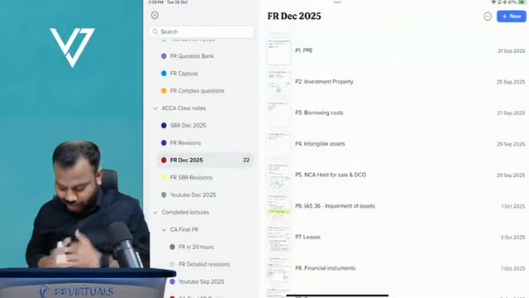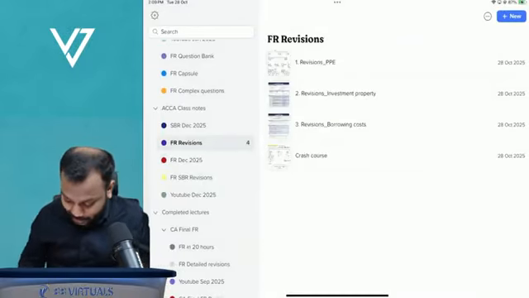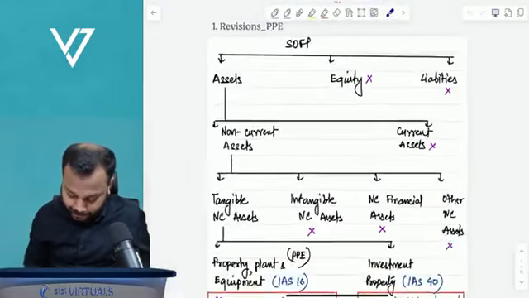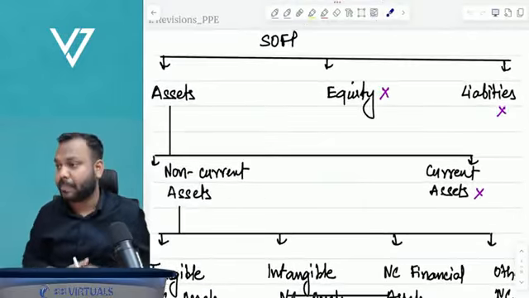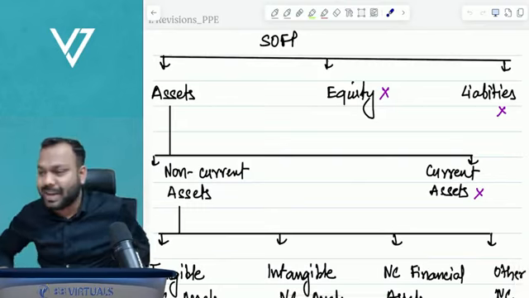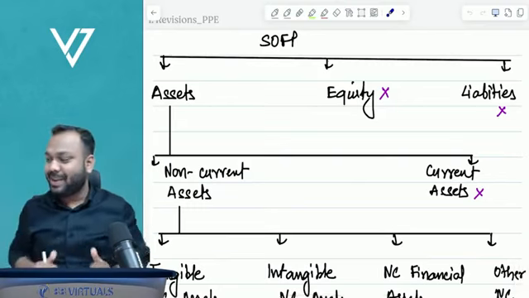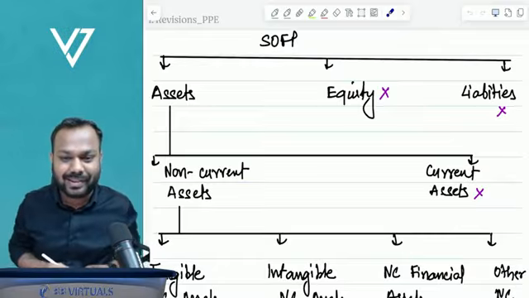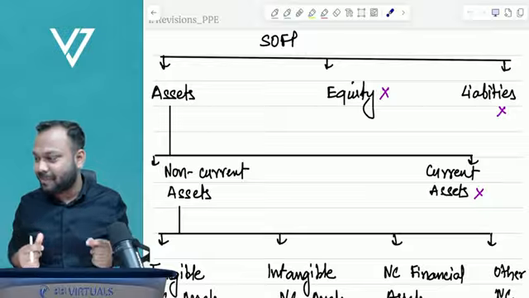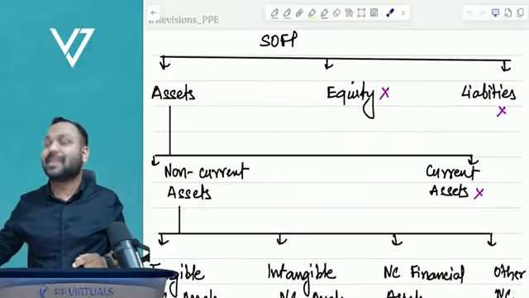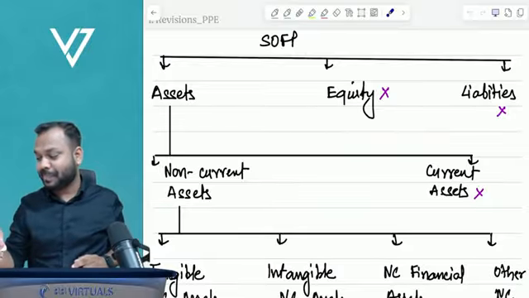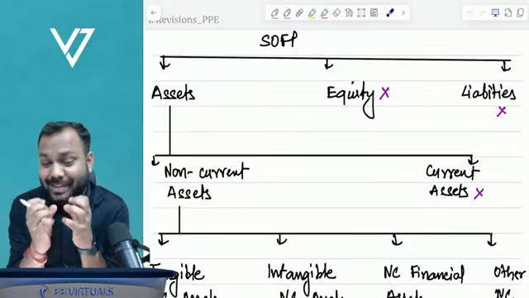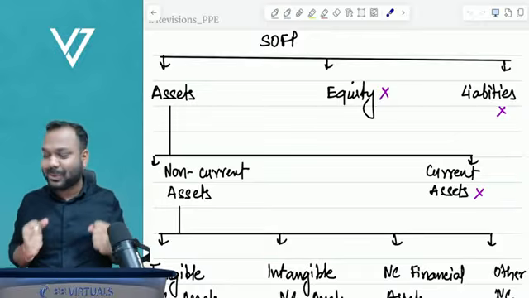Now, let us start the revisions for the first chapter, that is property, plant and equipment. Come on guys, tell me, are you in for it? Shall we start the session? Come on, tell me please. I can't see the energy in you guys. Come on guys, show me some energy.